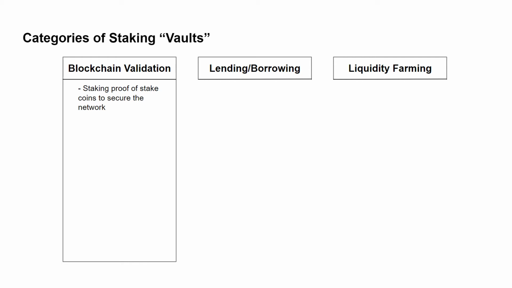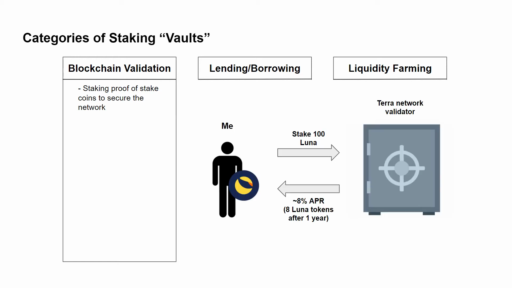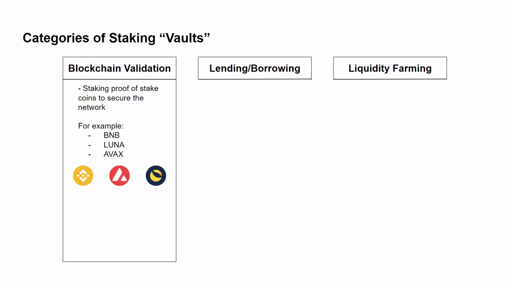This is the technical definition of staking and what the term staking initially meant. How this works is a person locks up a proof of stake blockchain's native coin to validate and secure transactions on the blockchain. This is only available on proof of stake chains. As a reward for securing the chain, the stakers earn a yield, and the rewards are paid out in the native coin of that blockchain. Examples of these coins are Binance Coin, Terra Luna, and Avalanche.